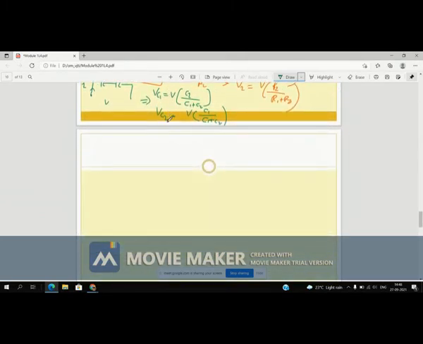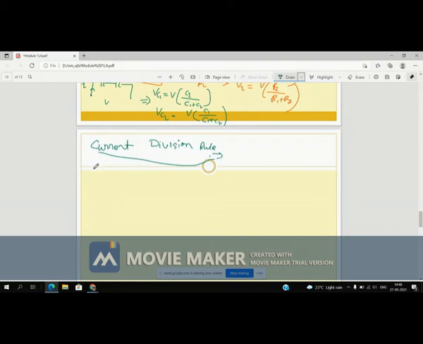Now, the current division rule. A similar current division rule is also applicable for a network of parallel connected elements.